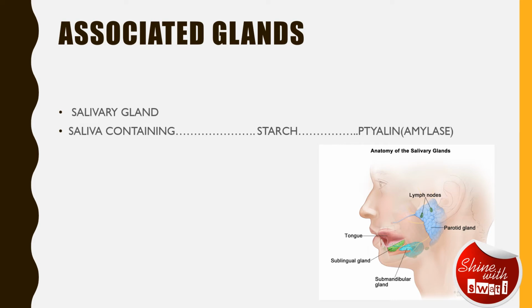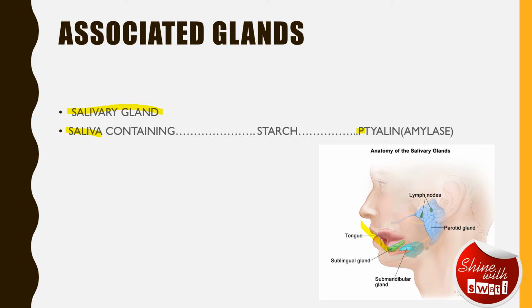The very first gland that we are going to cover is the salivary gland. This salivary gland, as you can see in the picture, is present in the mouth and it contains saliva. Now this saliva contains an enzyme which is called ptyalin amylase. This P is silent here, ptyalin amylase, or you can say salivary amylase.